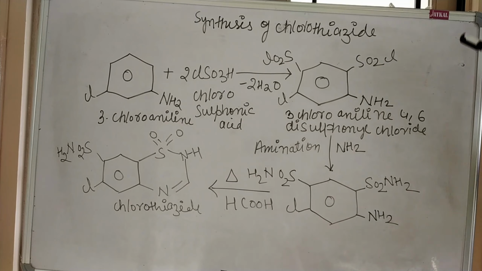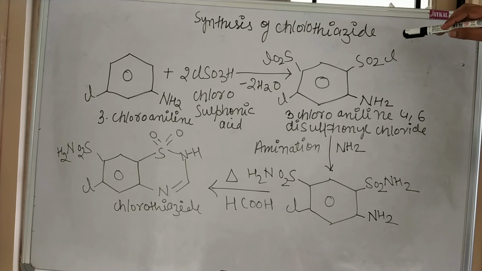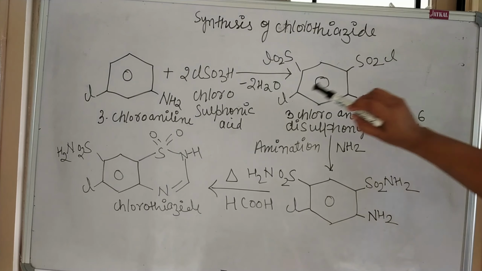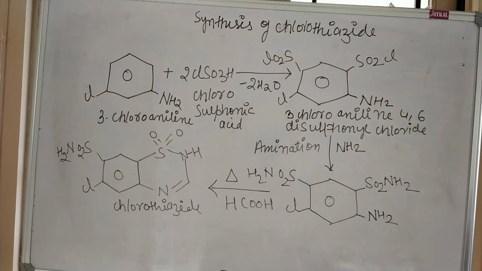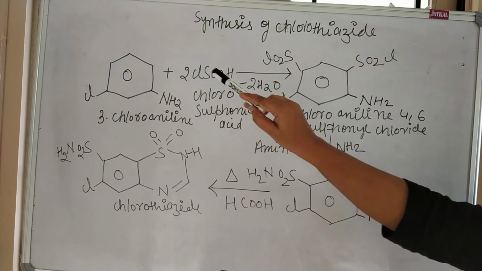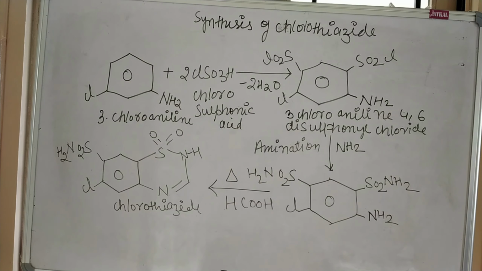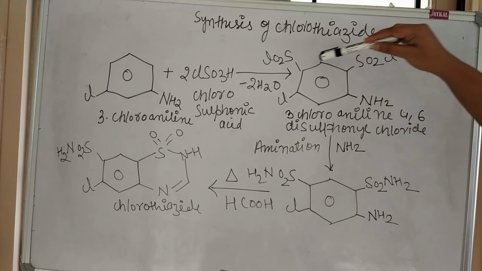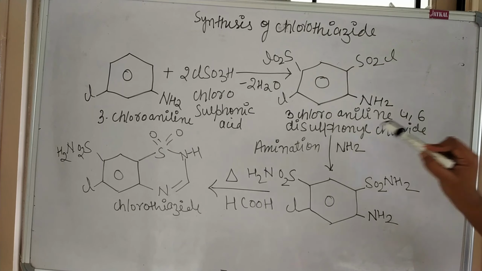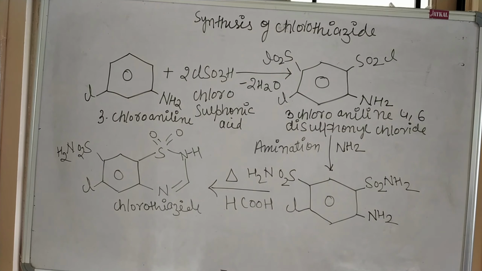Now this is the synthesis of chlorothiazide, which comes under the thiazide derivatives. Here you can see 3-chloroaniline reacts with two molecules of chlorosulfonic acid, and there is an elimination of two water molecules. One H from here, another H from here, and one oxygen will form one water molecule. From both sides the two water molecules will be eliminated and 3-chloroaniline 4,6-disulfonyl chloride will form.